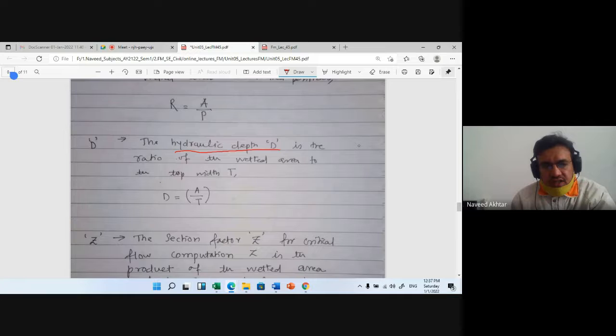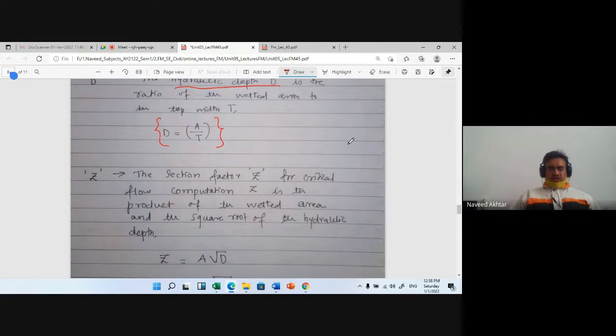So hydraulic depth D is the ratio of wetted area and the top width of whichever channel you are considering.